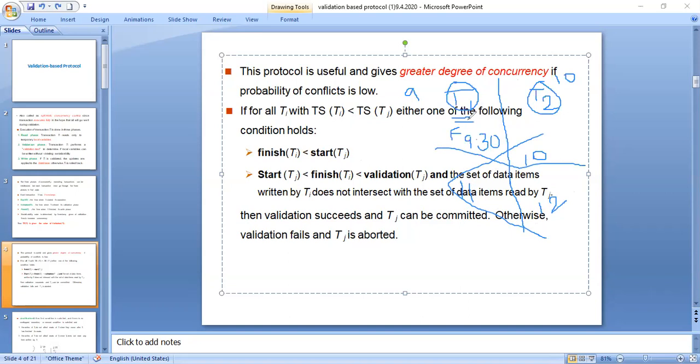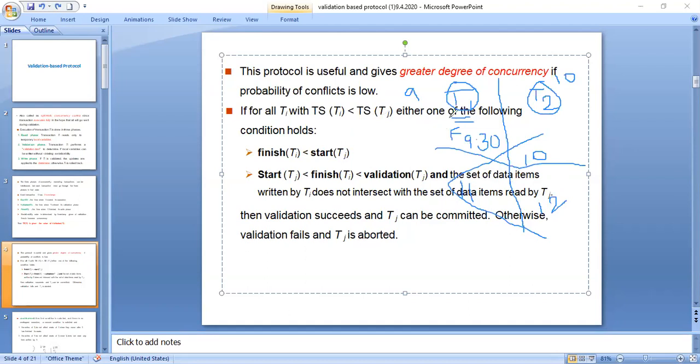either the transaction Ti might have completed first when compared to transaction Tj before it gets started. Maybe that is one possibility. The other possibility is, let us suppose this has already started, still this has not yet finished. This has already started, but now this has finished, and after Ti has finished, Tj has started its validation phase. Even this condition can also hold when you say timestamp of Ti is less than timestamp of Tj.